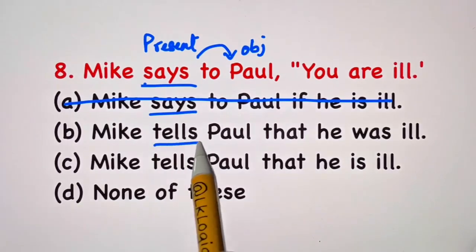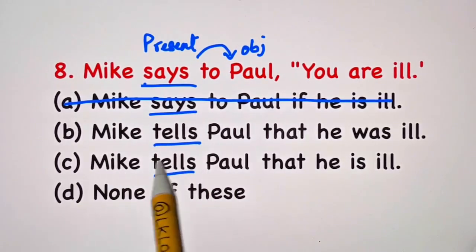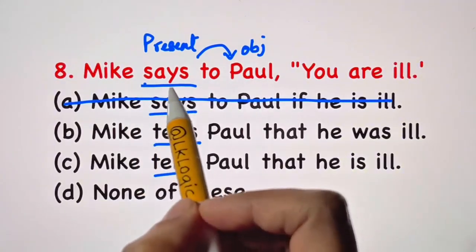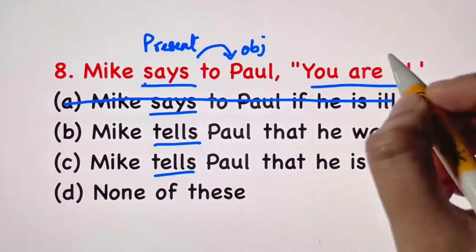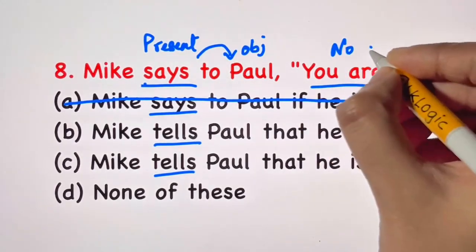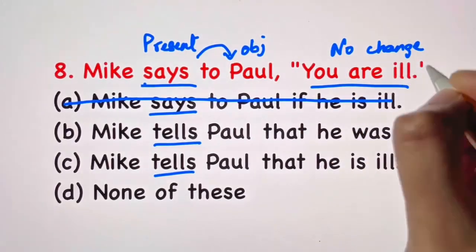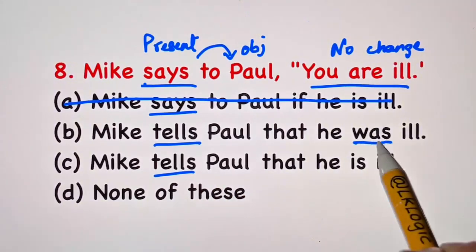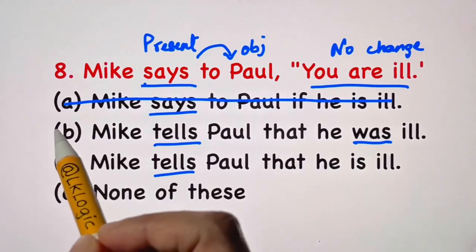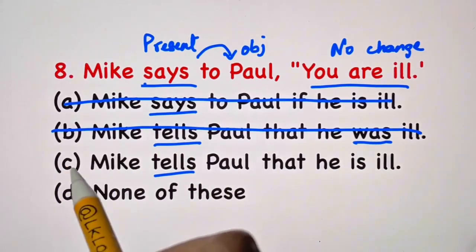You have here tells. Mike tells Paul. Now, when the reporting verb is in present tense, you don't change the reported speech. No change in the reported speech. So, Mike tells Paul that he was. Your present tense has changed to past tense. So, let's strike off B.